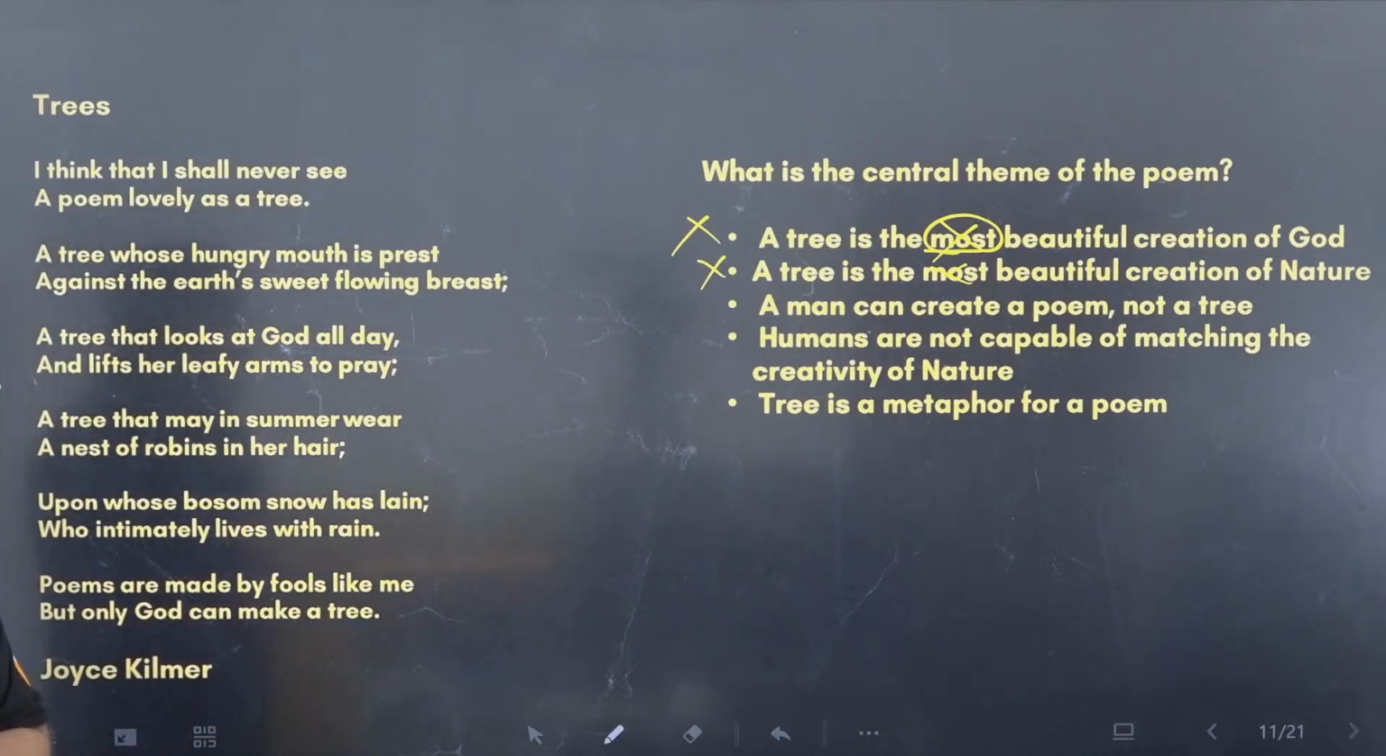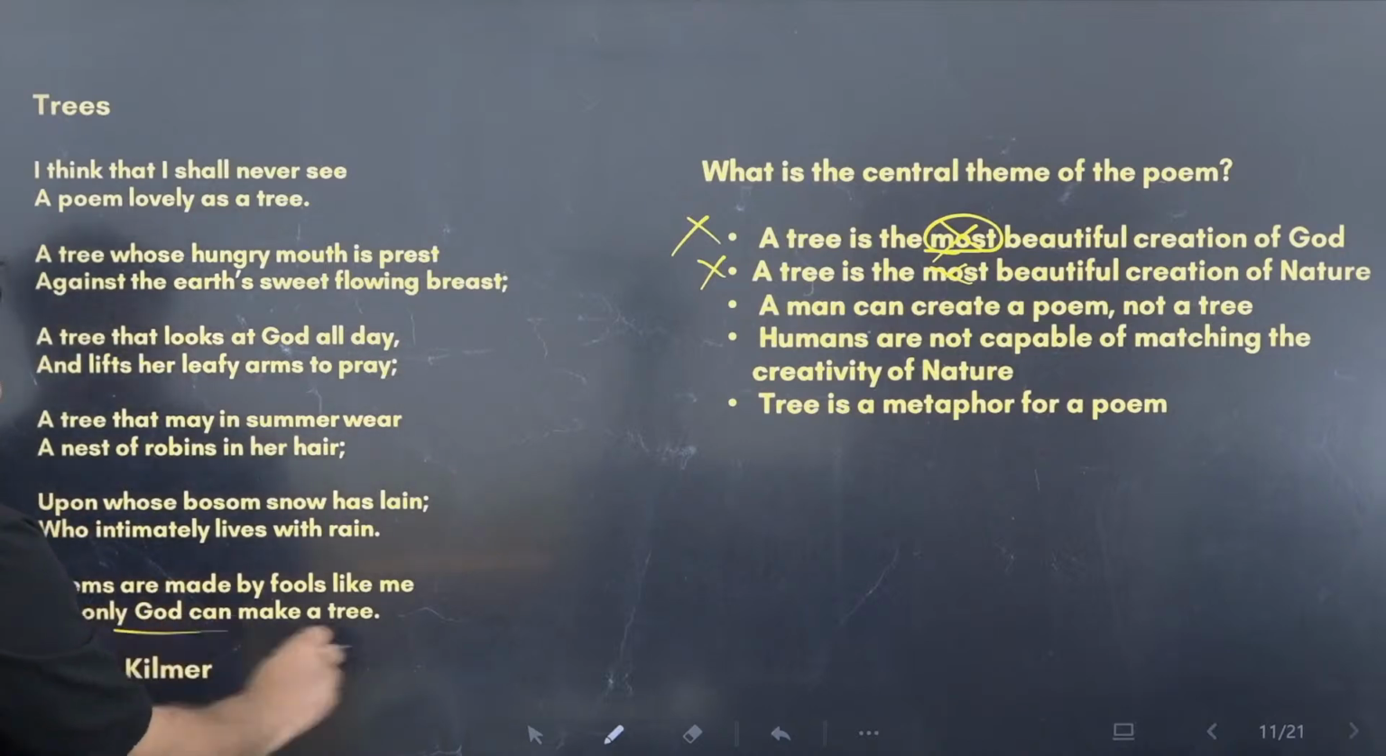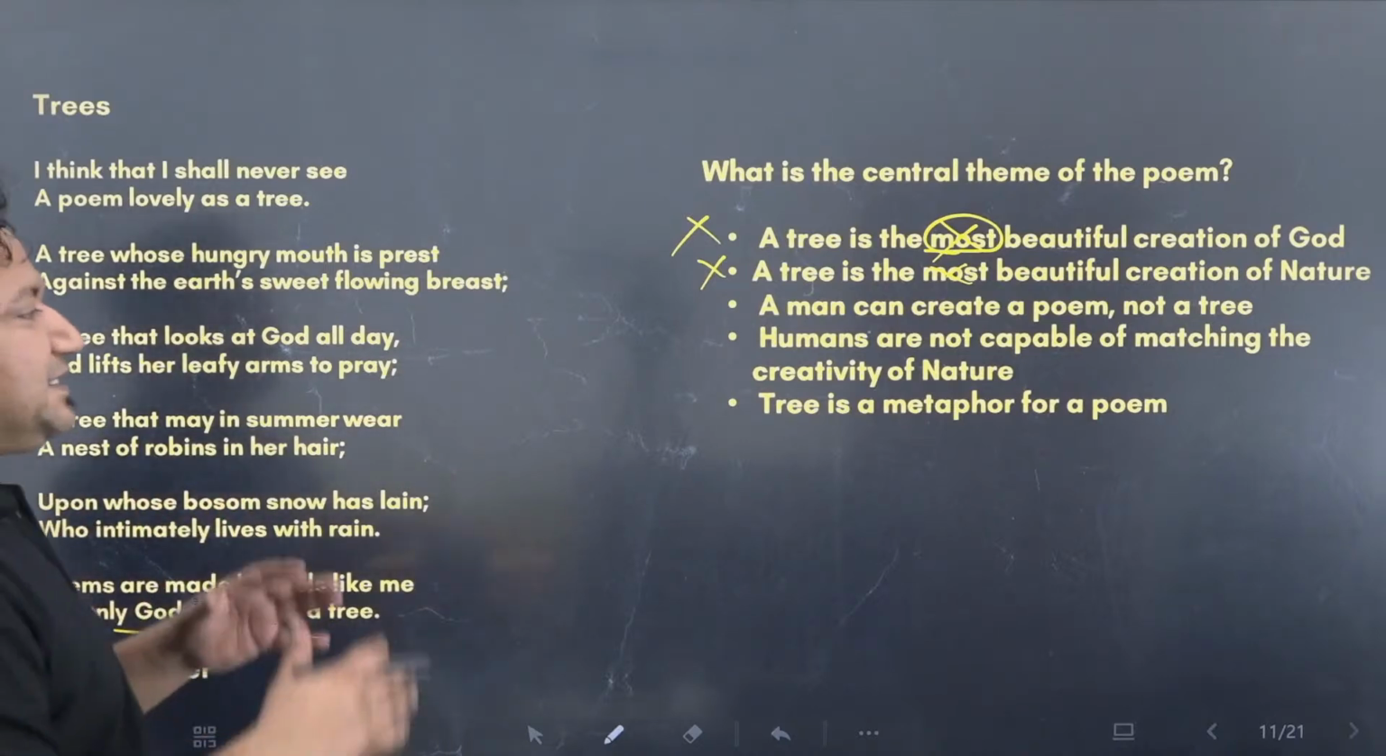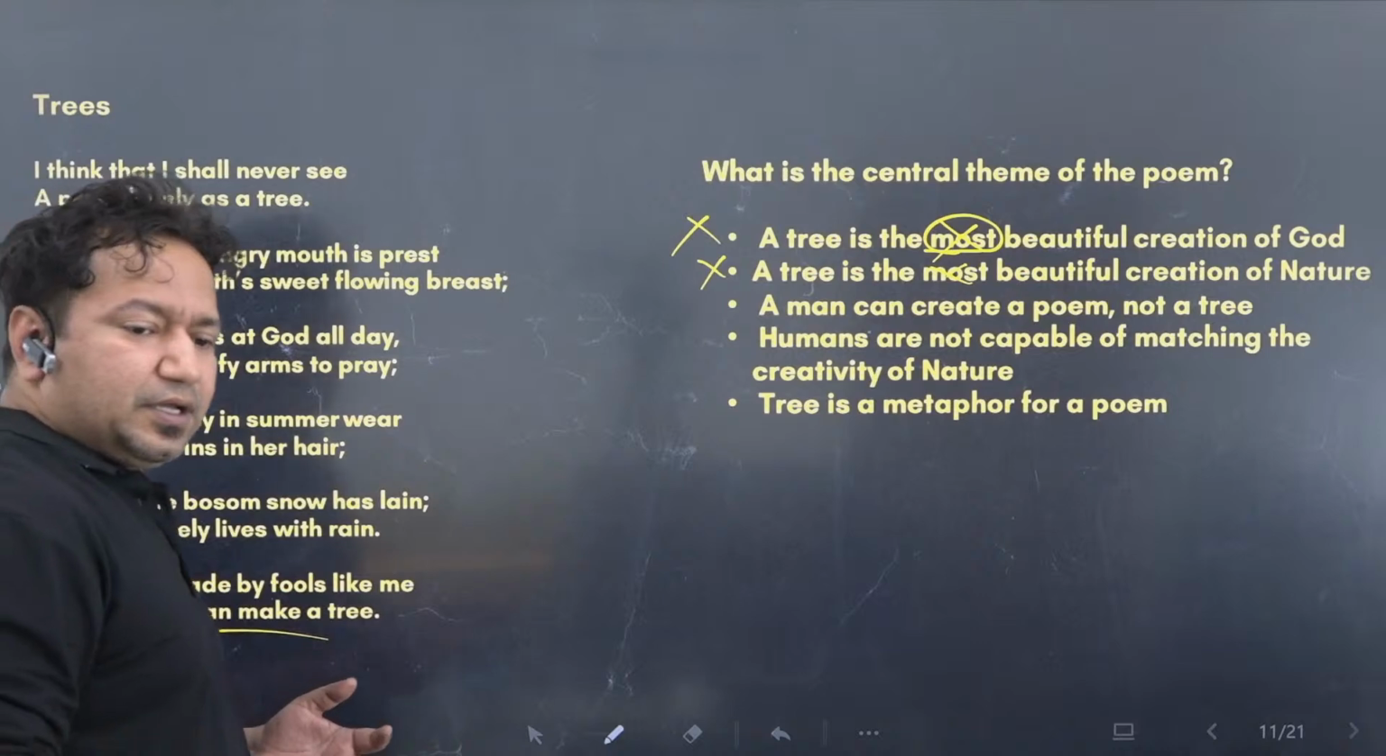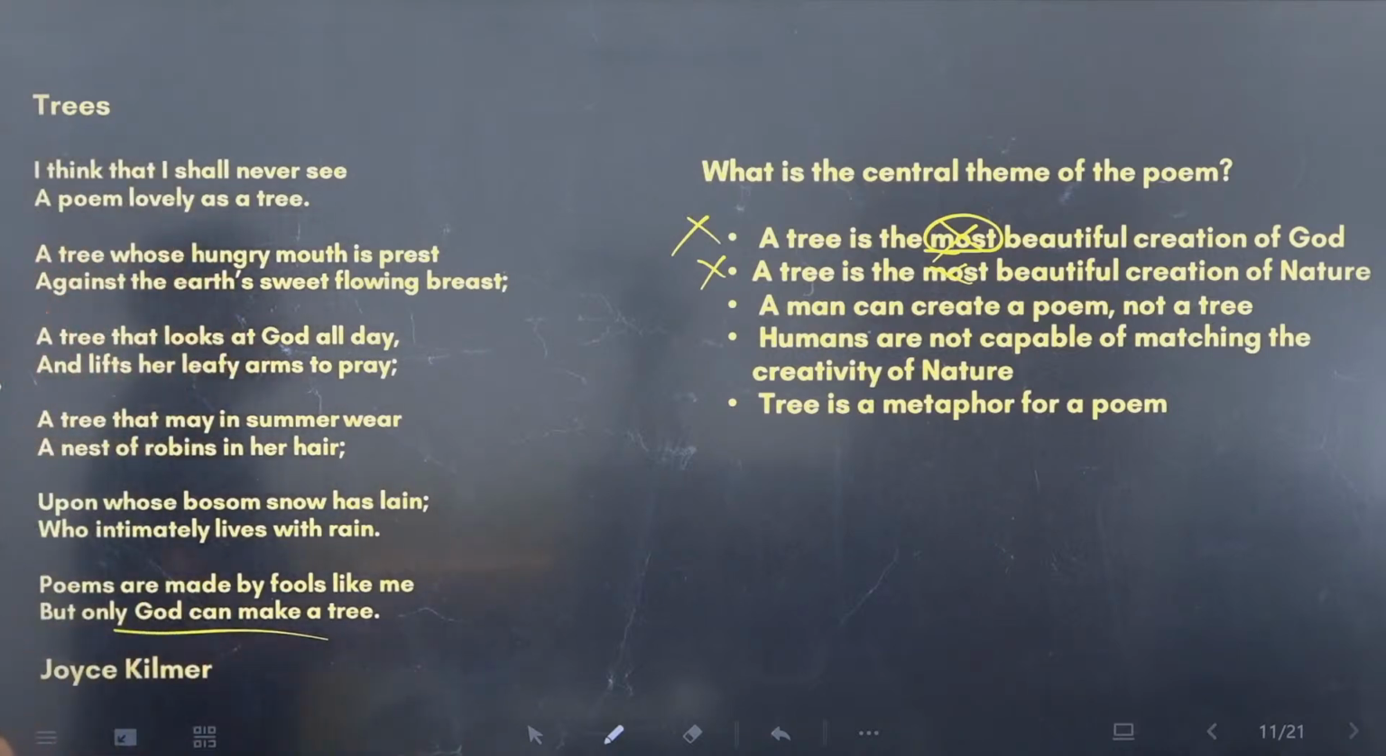Well, this is right. This has been explicitly mentioned in the last verse. But is that the central theme? Central theme is not that. Central theme is basically